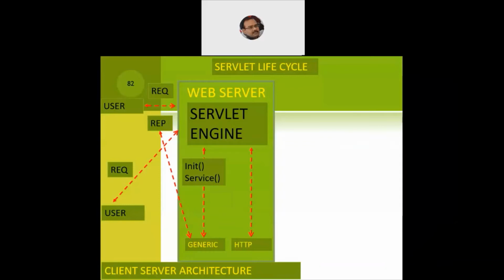If it is a simple static website, we will always use a generic servlet for it. However, if the request requires multiple features, which may require database connectivity, security features, creation of cookies, or establishment of sessions, then in that case these are all handled by the HTTP servlet. So how will it handle it? It will make a call to the doGet and the doPost functions, because they are the best functions which can handle these kinds of requests.